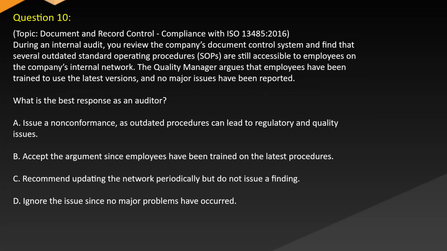Question 10. Topic: Document and record control. Compliance with ISO 13485:2016. During an internal audit, you review the company's document control system and find that several outdated standard operating procedures (SOPs) are still accessible to employees on the company's internal network. The quality manager argues that employees have been trained to use the latest versions and no issues have been reported. What is the best response as an auditor?